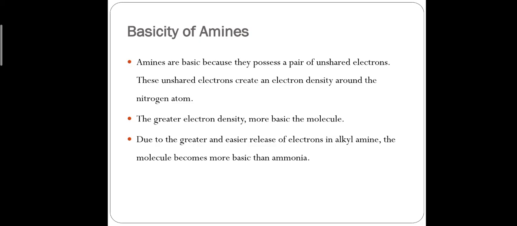Because amine has greater electron density than ammonia, and it shows more basic character than ammonia.